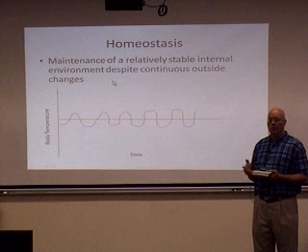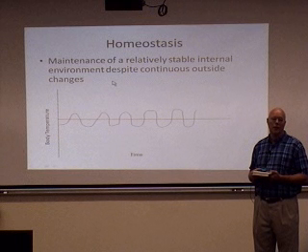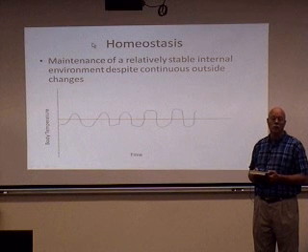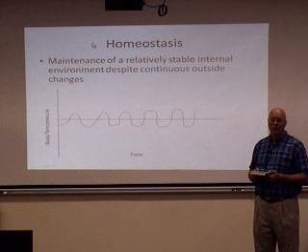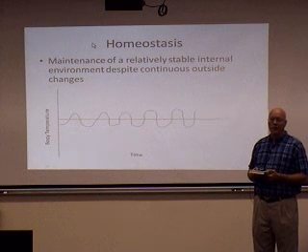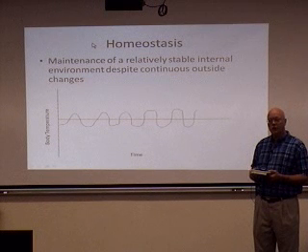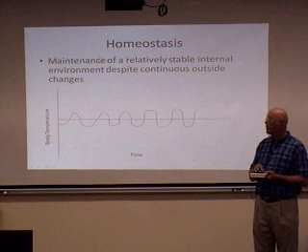There are many other physiological parameters that we maintain in our body, pretty much all of them. For example, blood pressure, blood glucose levels, respiratory rate, heart rate, muscle tone, blood ion levels, blood cholesterol levels. All of these different physiological parameters we maintain at a certain stable level.